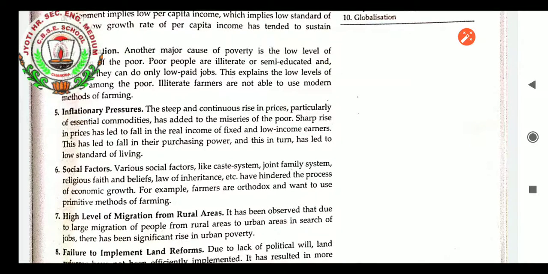Miseries of the poor. Sharp rise of price has led to fall in the real income of fixed and low income earners. This has led to fall in their purchasing power and thus in turn has led to low standard of living. So inflationary pressure is more the factor for poverty.